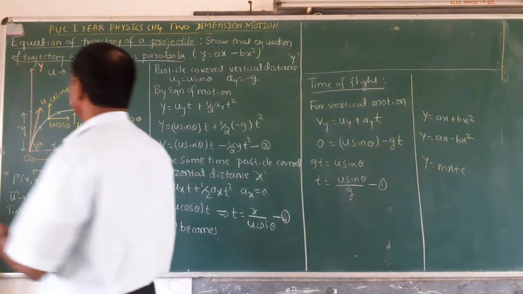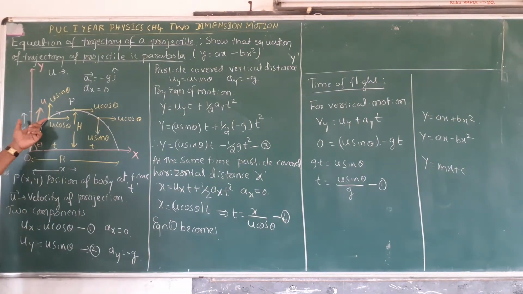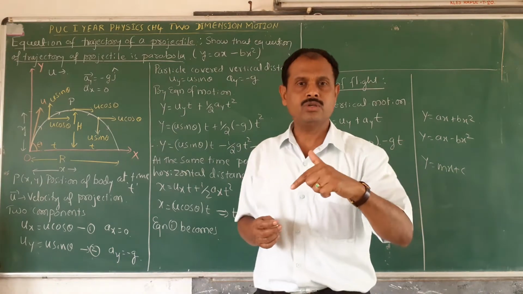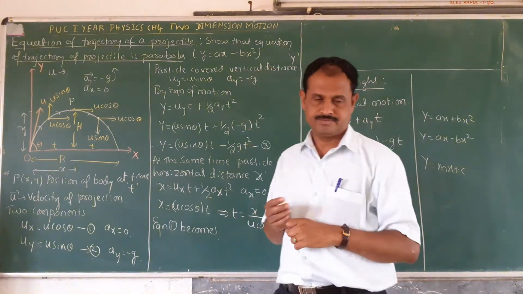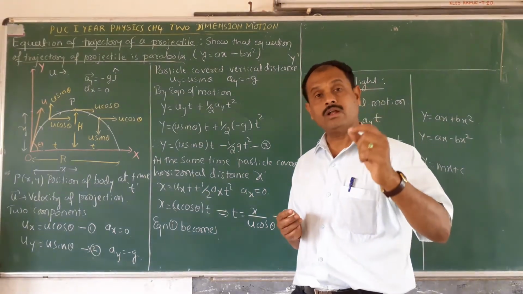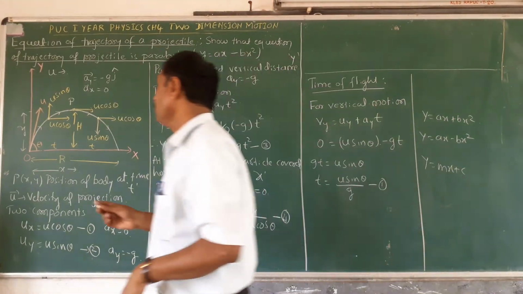Then the vertical component of the velocity, u sin theta, is along the y-axis. It varies and changes, not only in magnitude but also in direction.